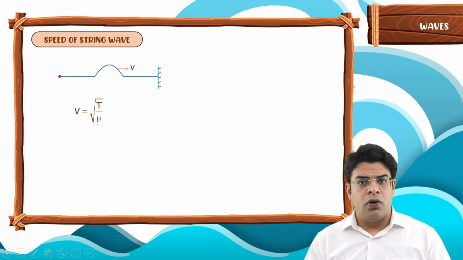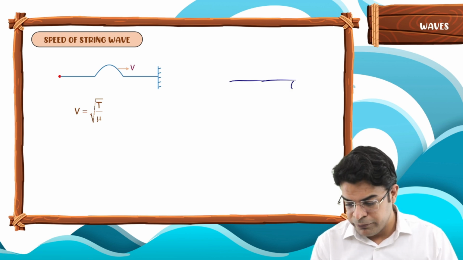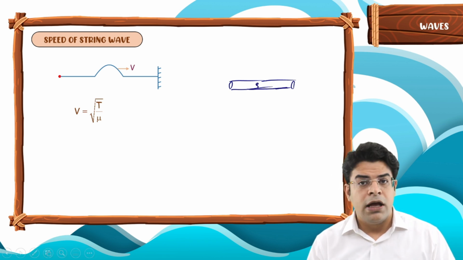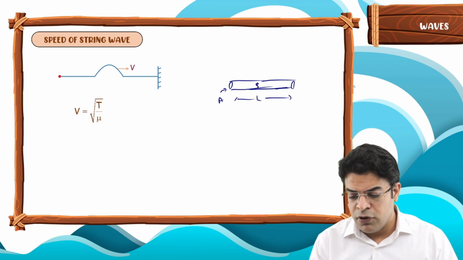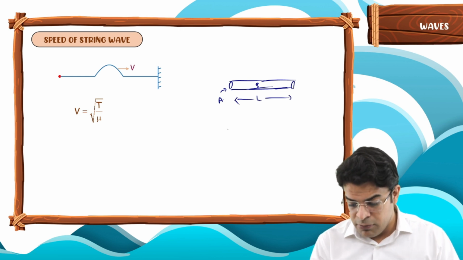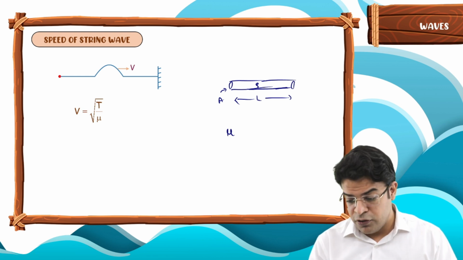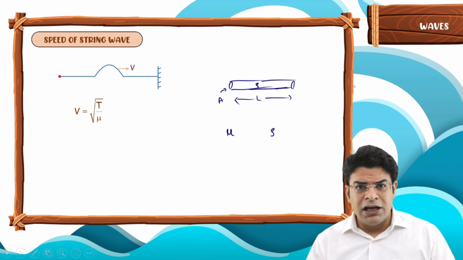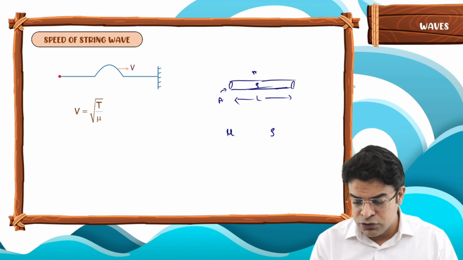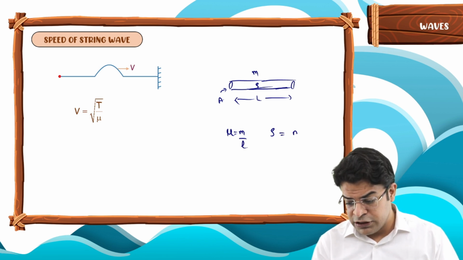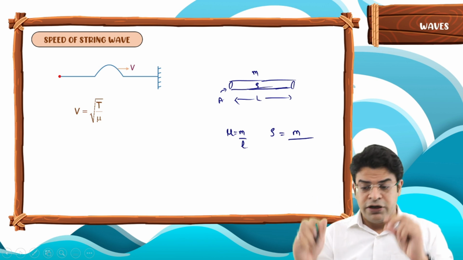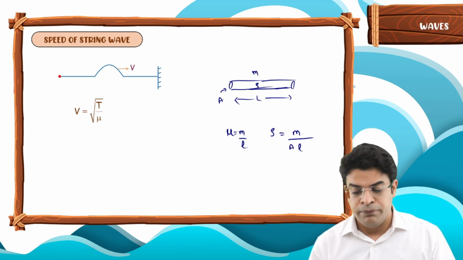Here, I would like to talk about if you have a string, let's say, made up of material of density rho, having a cross-sectional area A and having a length L, then what will be the relationship between mass per unit length and mass per unit volume, which is density? So mass per unit length means the mass of this whole string divided by its length. So that will be equal to m by L. While the mass per unit volume is the mass of the string divided by its volume, and the volume of this string will be cross-sectional area into length.